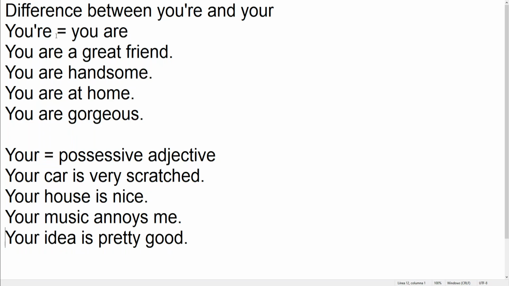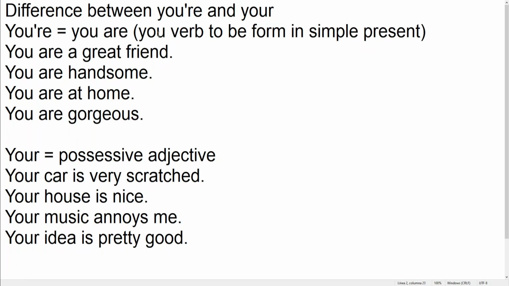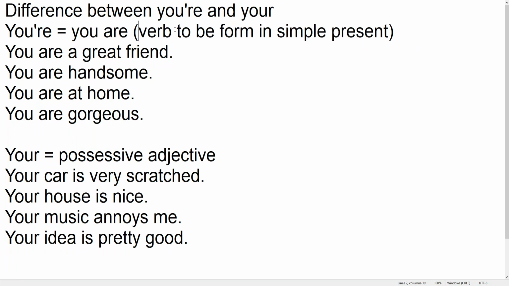So when you're saying you're with the apostrophe, in reality what you're saying is you are, which is the verb to be formed in simple present.